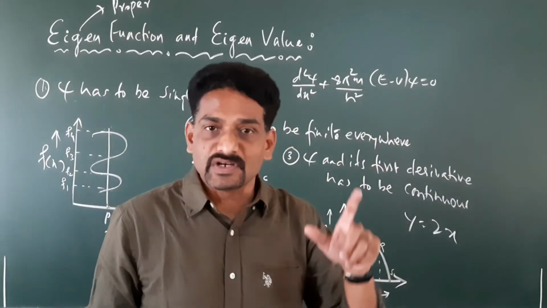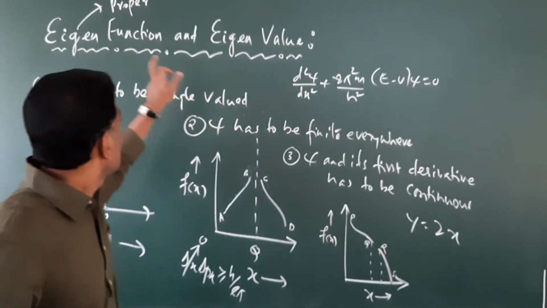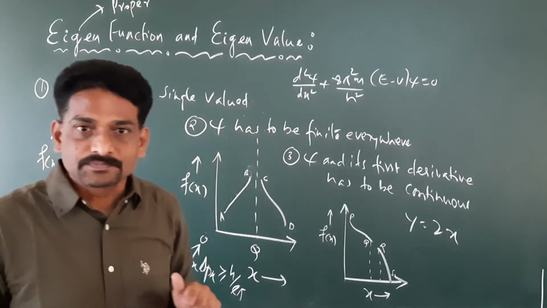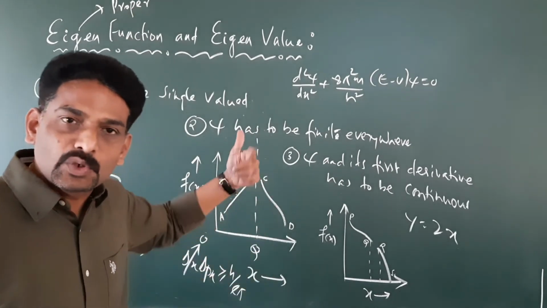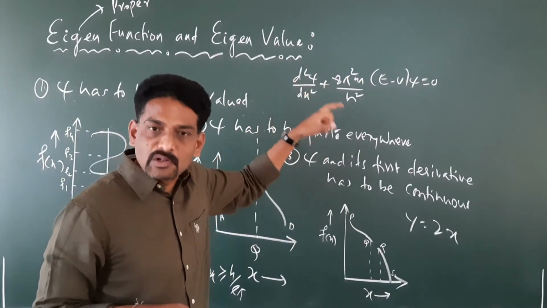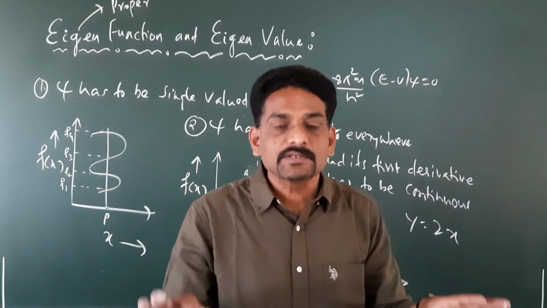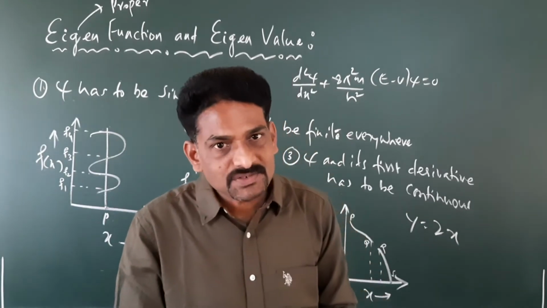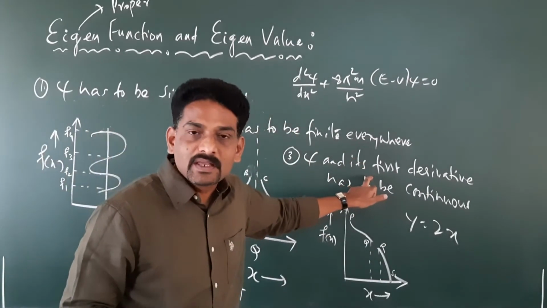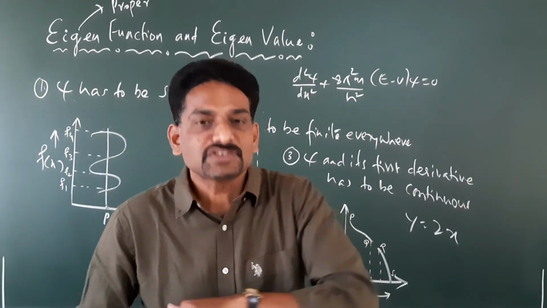Only those wave functions which satisfy all these conditions are called eigenfunctions. Eigenfunctions are proper functions. So what have I told so far? This is the second order differential equation. When we solve this equation, we get n number of solutions, but all the solutions cannot be called proper functions. Only those functions which satisfy these three conditions are known as eigenfunctions, or proper functions.